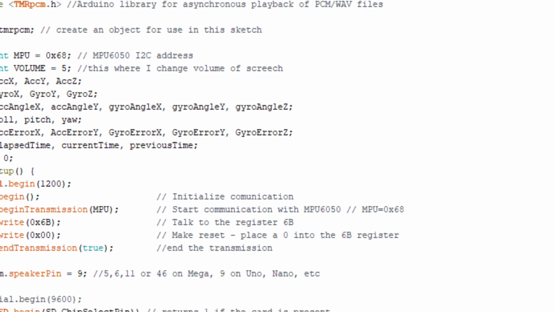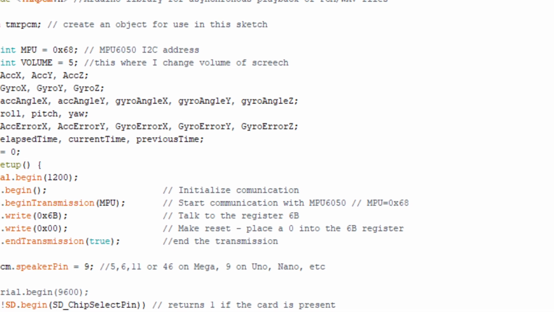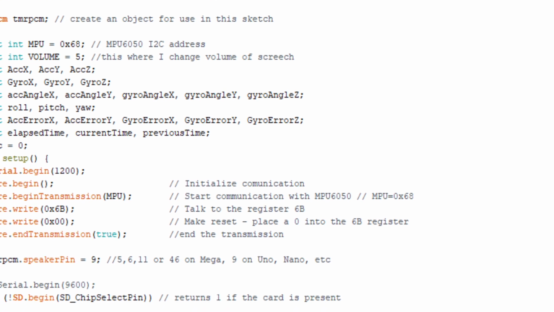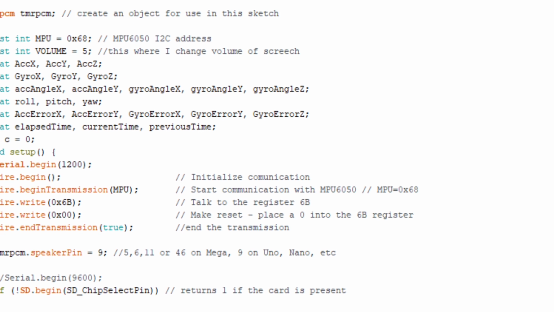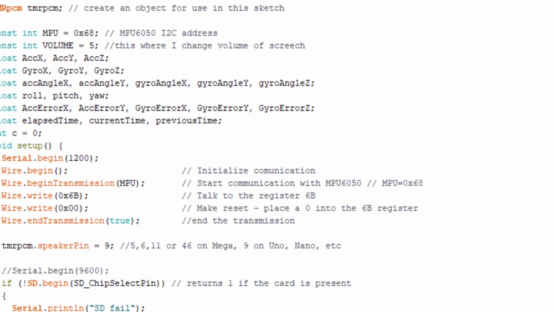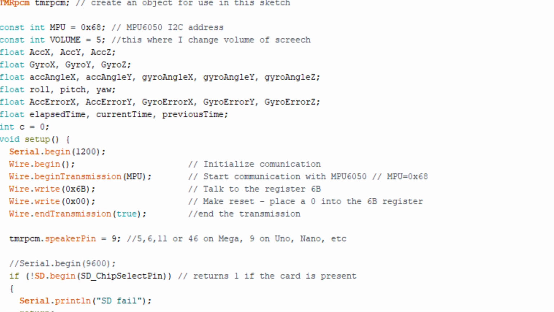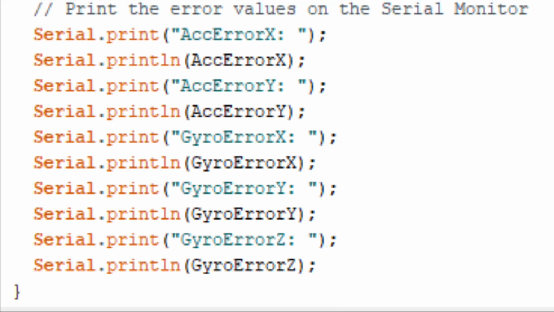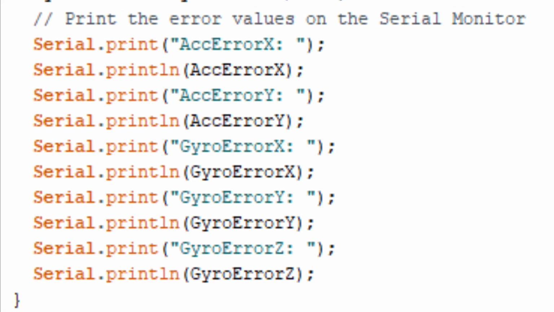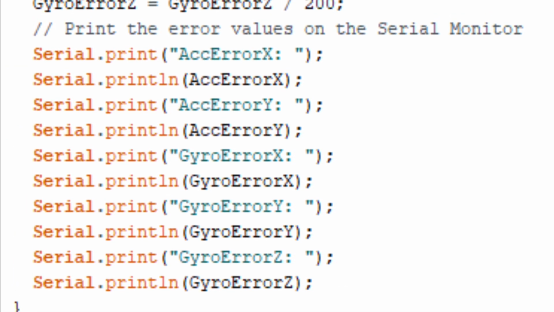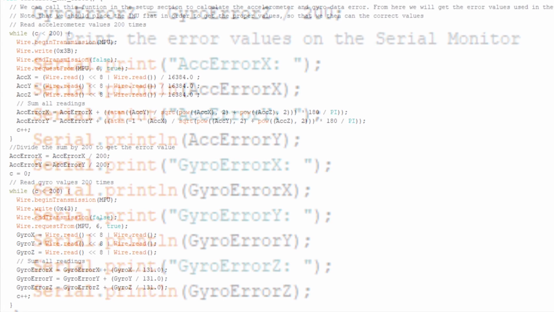To prototype this idea, we used an Arduino Uno R3 with the MPU 6050 accelerometer and gyroscope sensor. The gyroscope measures the rotational velocity of the angular position over time along the X, Y, and Z axis. The outputs for the gyroscope are in degrees per second, so to get the angular position, we needed to integrate